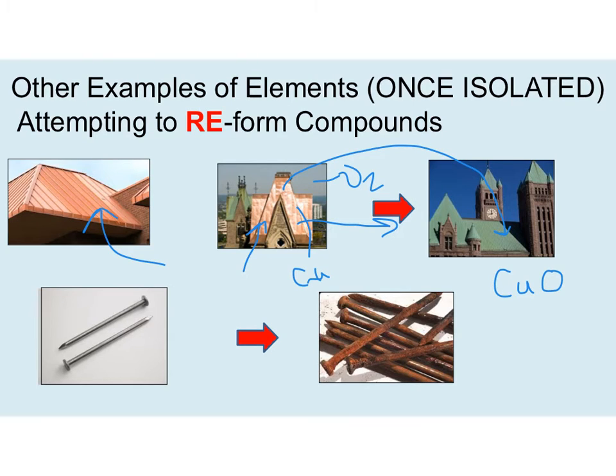Now, similarly, if we isolate some pure iron, okay, Fe is iron, we have this really pure, nice metal. But again, it's an element, and it doesn't want to be in elemental form. So what it will react with is oxygen in the air. Okay, all metals react with oxygen in the air, called corrosion. And it will turn into what we see here. Well, this isn't pure iron anymore. This is iron oxide, or rust. Okay? And all rusting, or corrosion, is elements trying to go back into their compound mode where they're happy.